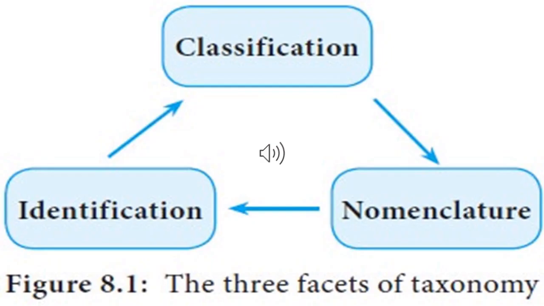Components of taxonomy. There are three basic components of taxonomy. These are classification, identification and nomenclature. Classification is the process of classifying organisms according to their characters. Identification is the process of knowing the organism by analyzing their features and other characteristics. Nomenclature is the process of naming organisms in two parts, that is, by genus name and by species name.